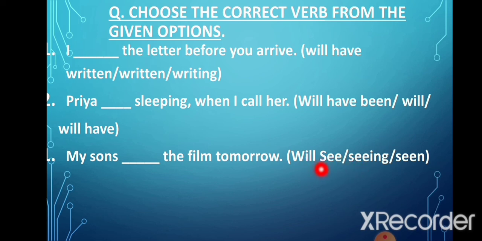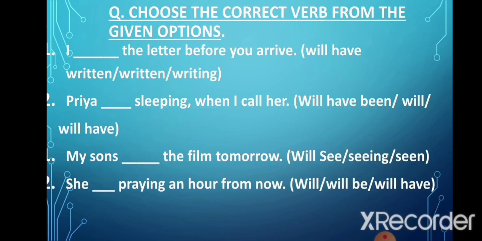Now the correct option is will see. My sons will see the film tomorrow. And this is an example of simple future tense. Now let's look at the fourth sentence. She dash praying an hour from now. The options are will be, will have.